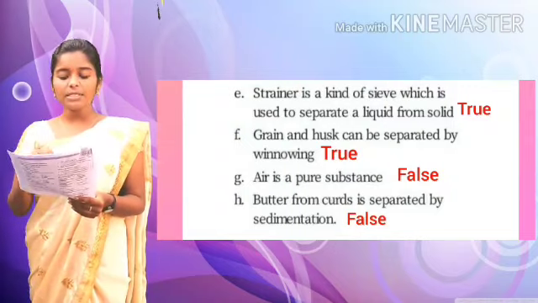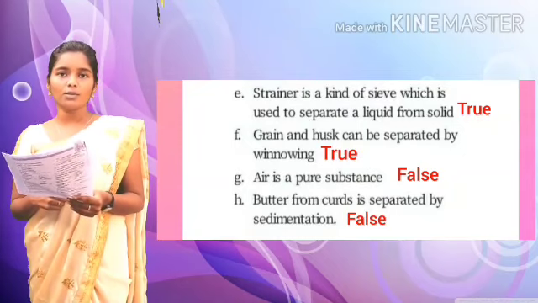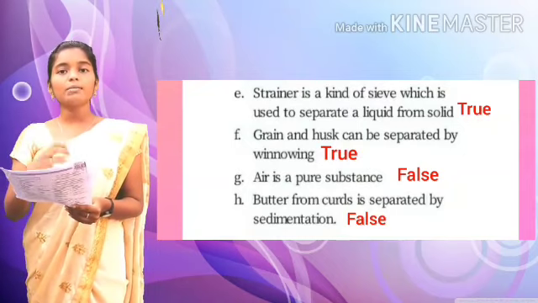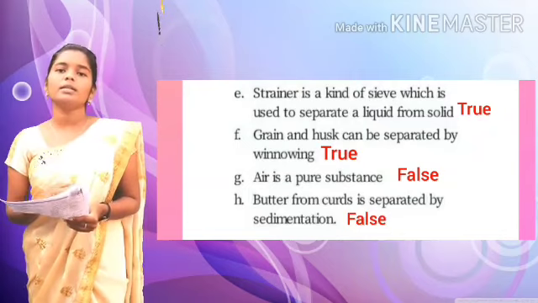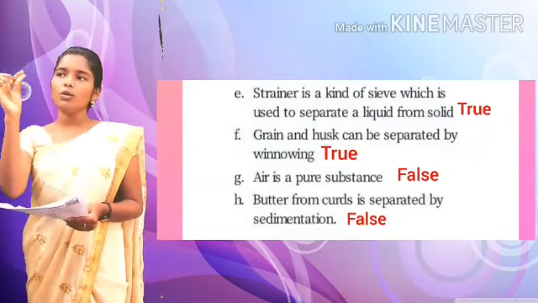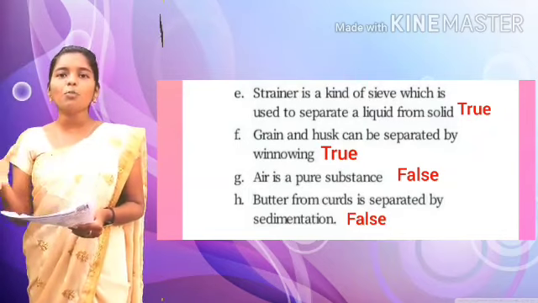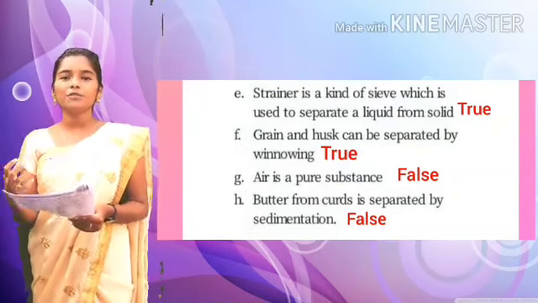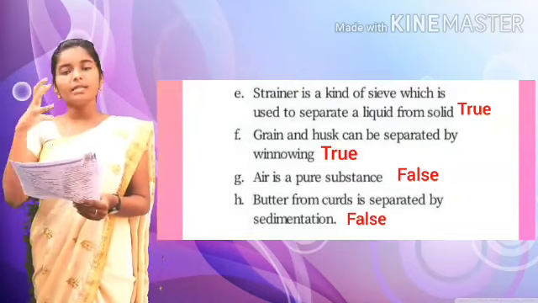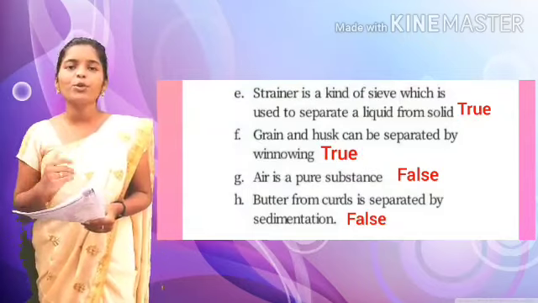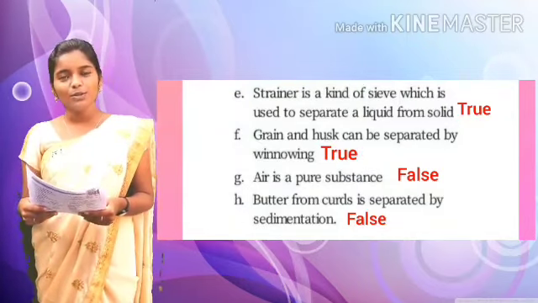Grain and husk can be separated by winnowing. That is true. Husk and grain will always be together, if you see in the crops, the paddy field. Grains and husk can be separated by which method? Winnowing method. So it is true.